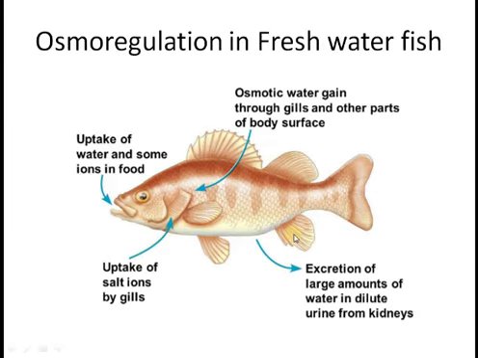This is the diagram which will help you understand this. This is a fish which is residing in fresh water. So if you see that this fish is taking in food and water and ions, its body is taking ions through gills and water is coming into the body through gills and other body surface. And what its kidney is doing, it's excreting a large amount of water in dilute urine. Dilute urine would be produced in large amount to keep the internal environment constant.